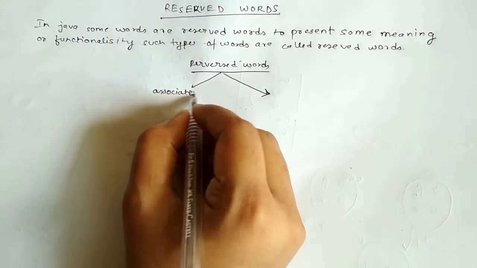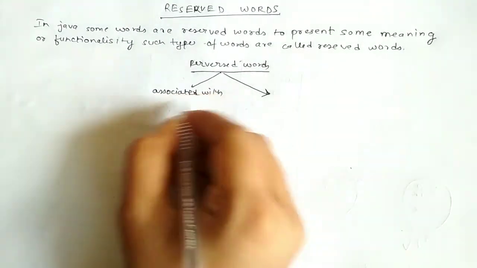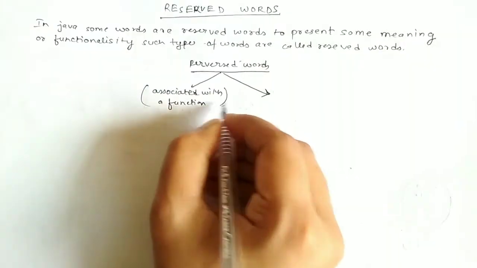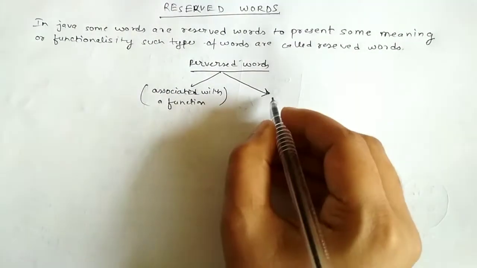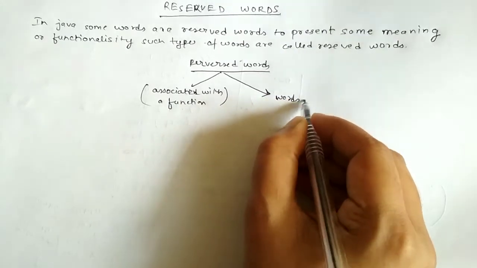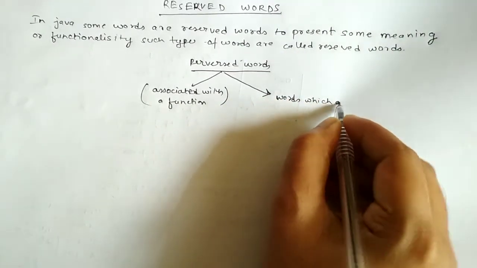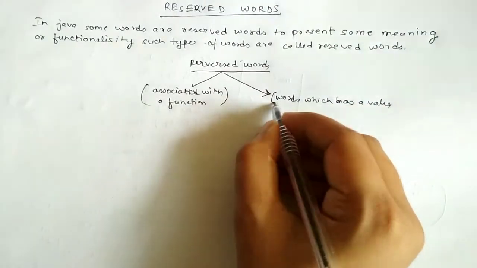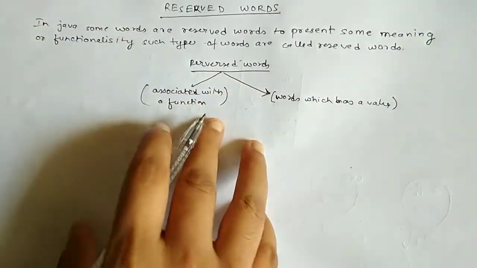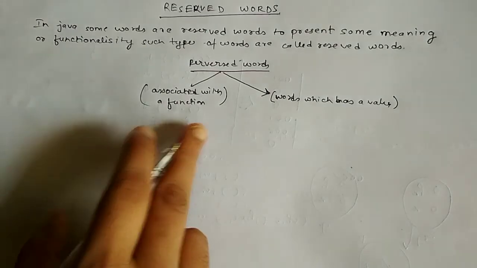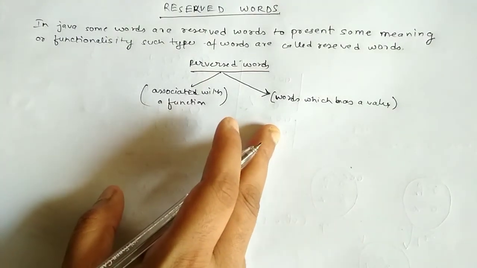And in the second category, the words which have a specific value. So reserved words are divided into two categories: words associated with a functionality, and words which have a value.